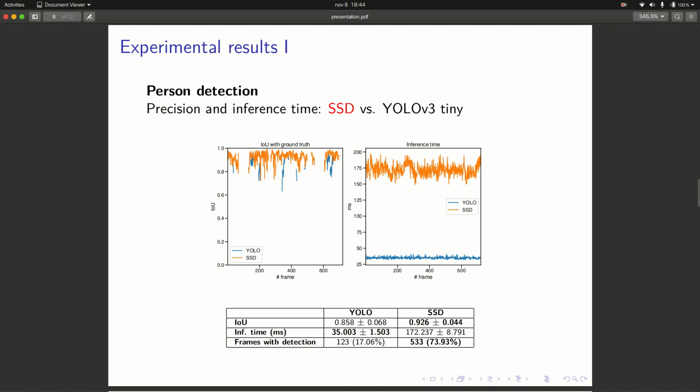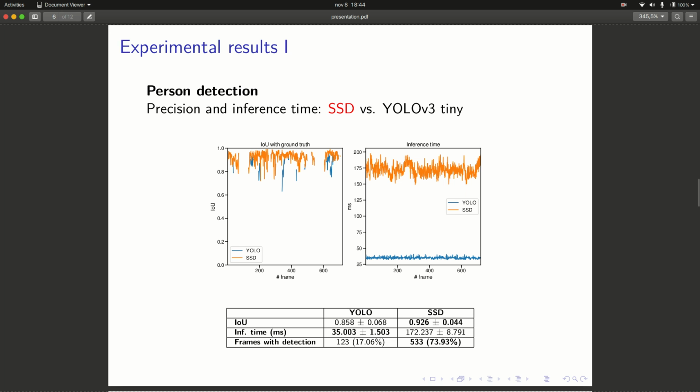However, the intersection over union graph shows that the values of the intersection over union are more or less the same, but the YOLO graph, the YOLO blue line, shows many more gaps than the SSD one.